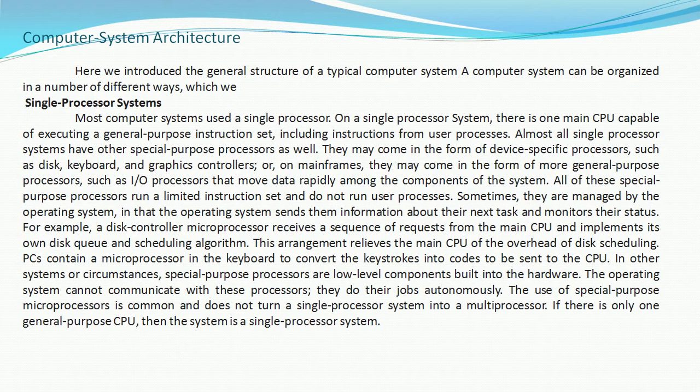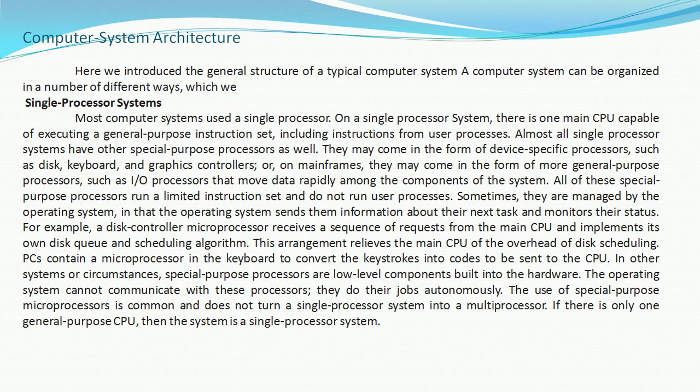They may also be in the form of device specific processors such as disk, keyboard, and graphics controllers, or on mainframes, more general purpose processors such as input output processors that move data among the components of the system.